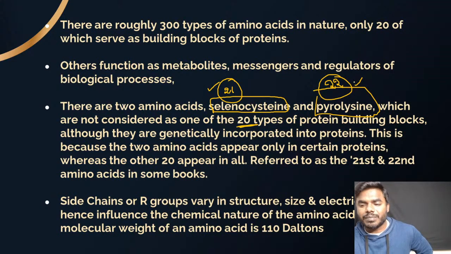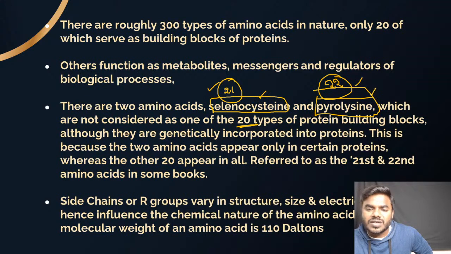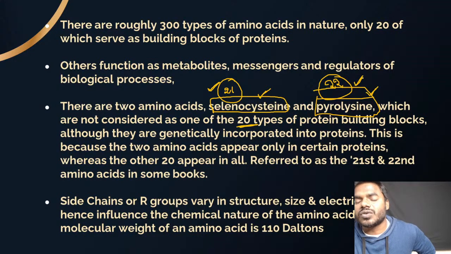They will give the statement, everyone please listen to me carefully, that selenocysteine and pyrrolysine, once again listen, these two amino acids, everyone remember, can be genetically incorporated into the proteins. This is the statement they will ask. You all will absolutely give the wrong answer, thinking that because selenocysteine and pyrrolysine are the 21st and 22nd amino acids, they are not present in the protein, which is an absolutely wrong statement.